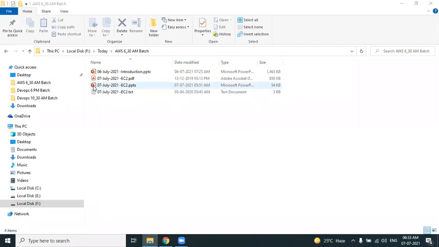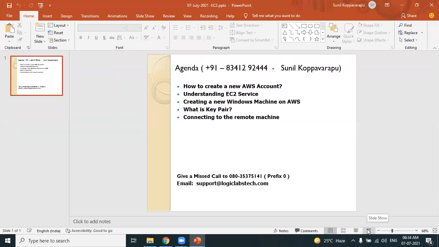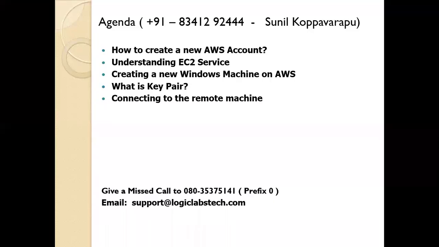So this is the plan for today's session. Please have a look at it. To jump into practicals of AWS, friends, we have to have an AWS account. I hope a few are already having an AWS account, but there are many participants who are completely new and do not have one. So today I'll guide you how to create a new AWS account. Please follow the steps and create a new AWS account so that you can start practicing. Step one, we'll learn how to create a new AWS account.